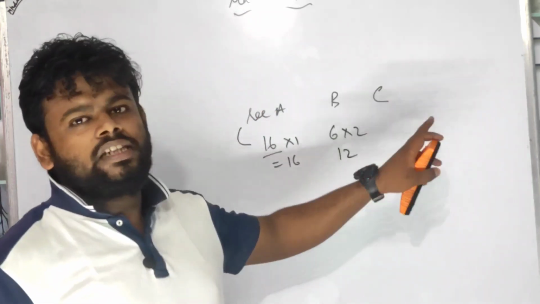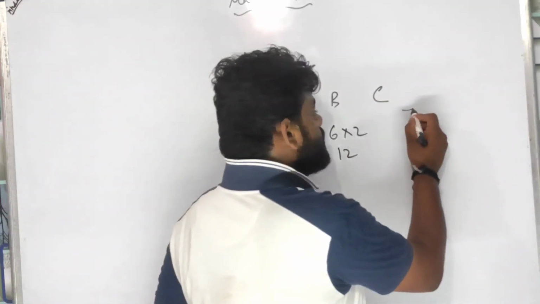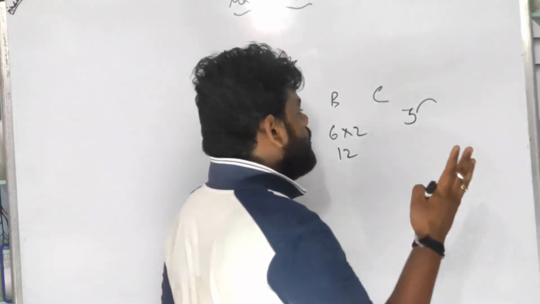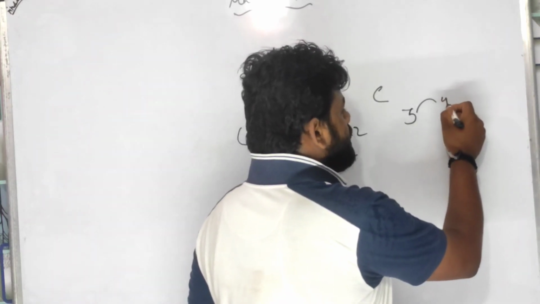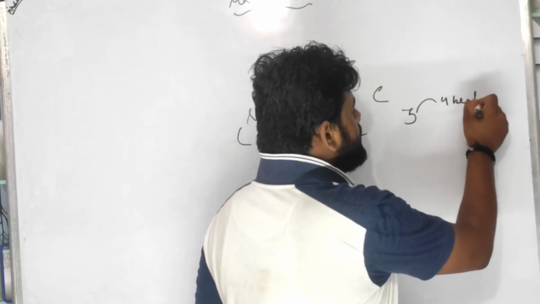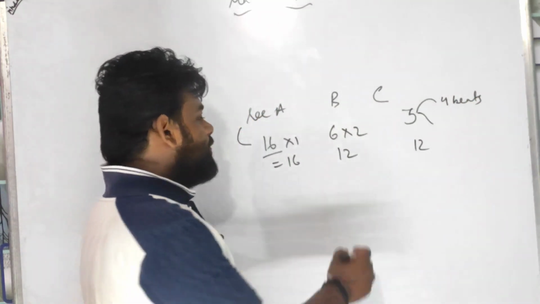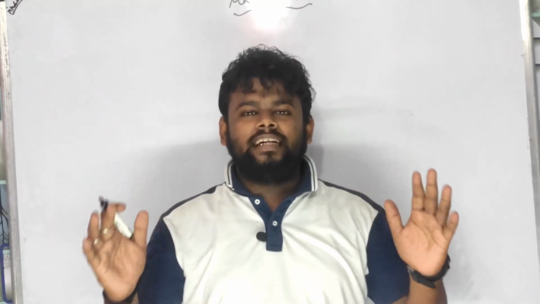And in section C you will get 3 questions, and in the three questions there will be 4 bits each, which is all about 12 marks. So after adding, you will get 40. So without making any delay, let's solve the questions.